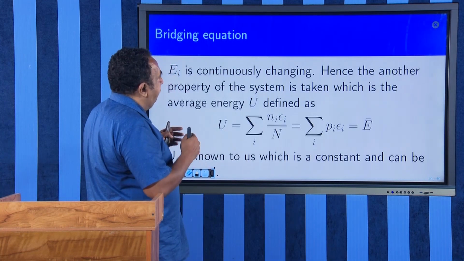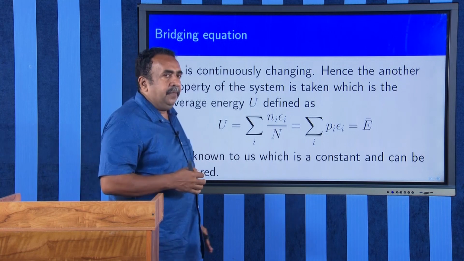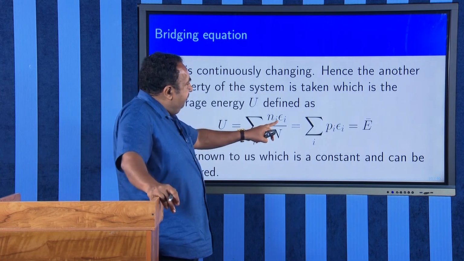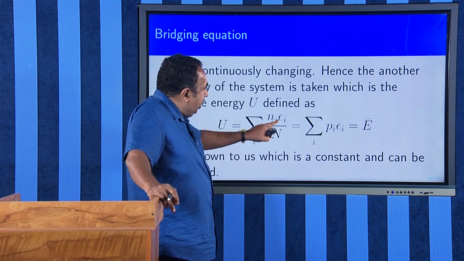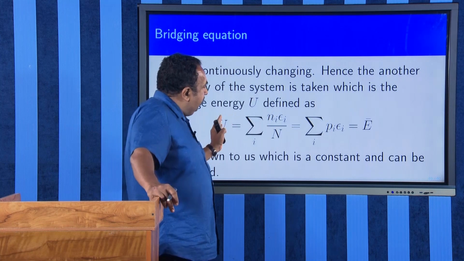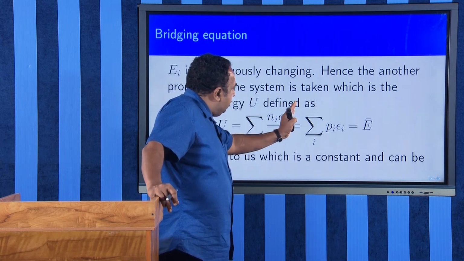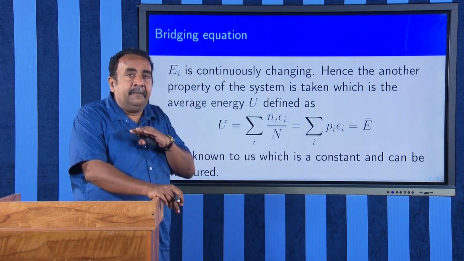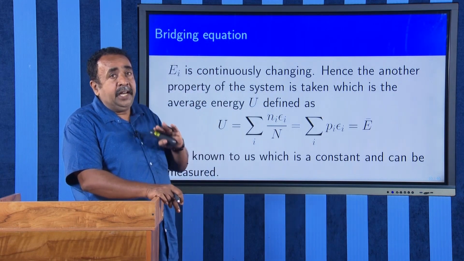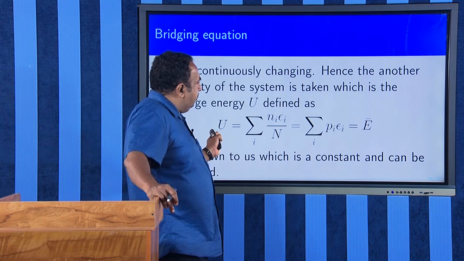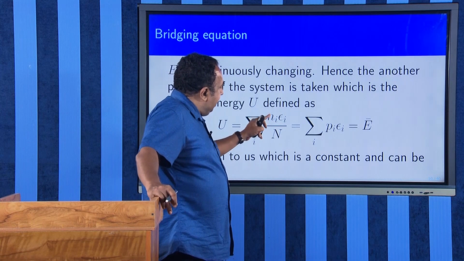Then you can find the internal energy, which is the sum of all the energies. If each state has energy EI and the number of particles in that state is Ni, then you sum all the Ni times EI and divide by N, and you get the average energy, because that average energy remains constant.